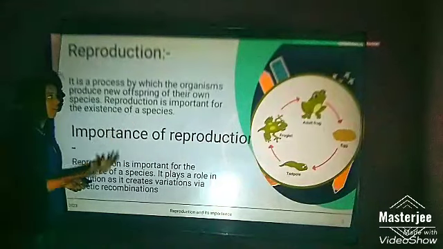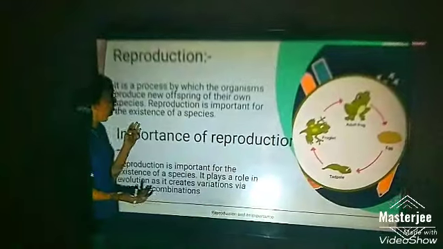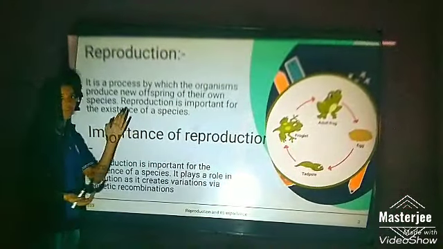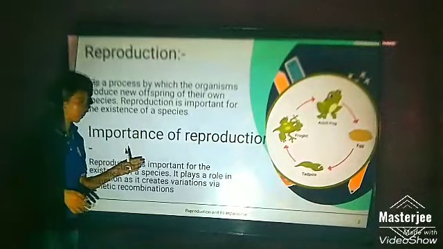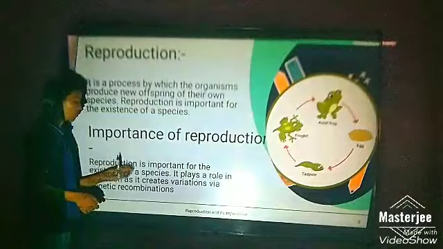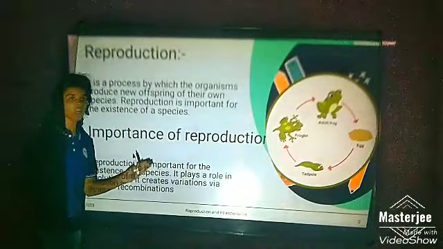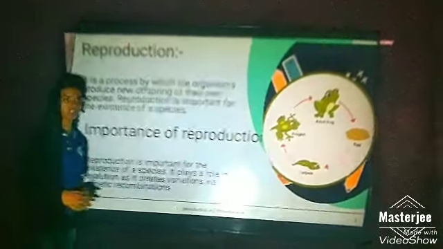It is a process by which organisms produce new offspring of their own species. Reproduction is important for the existence of a species. Importance of reproduction: reproduction plays a vital role in the continuation of the species. It plays a role in evolution as it creates variations via genetic recombinations.